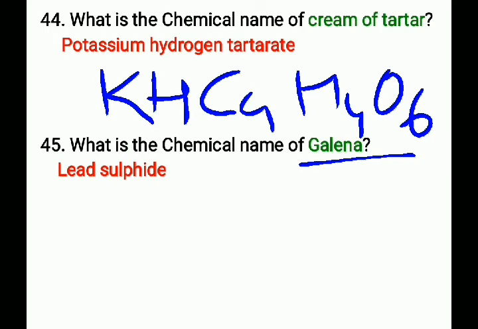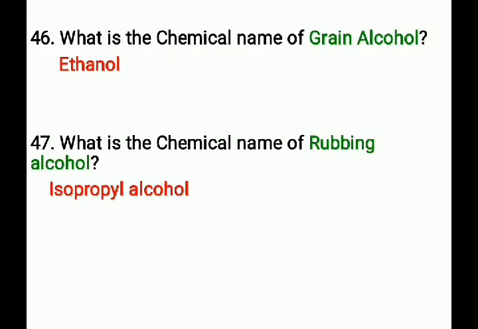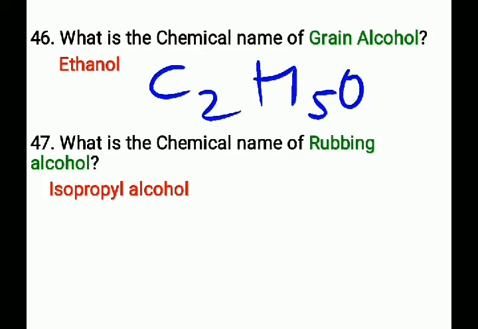Next question. What is the chemical name of galena? That is lead sulfide and its chemical formula is PbS. The chemical name of galena is lead sulfide and its chemical formula is PbS. Next question. What is the chemical name of grain alcohol? That is ethanol and its chemical formula is C2H5OH. The chemical name of grain alcohol is ethanol and its chemical formula is C2H5OH.